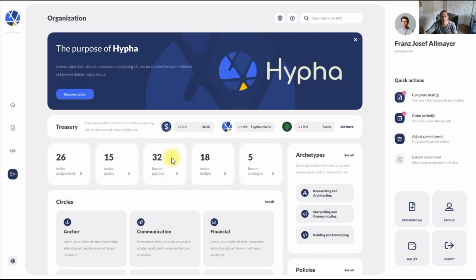So you can see all the payouts in the community. Then you can see all the different active badges. And again, badges are these things that hold different rights and authority. So for example, you might have a treasurer badge. And a treasurer badge gives you the right to access certain treasury funds that aren't on chain. Let me explain what that actually means.